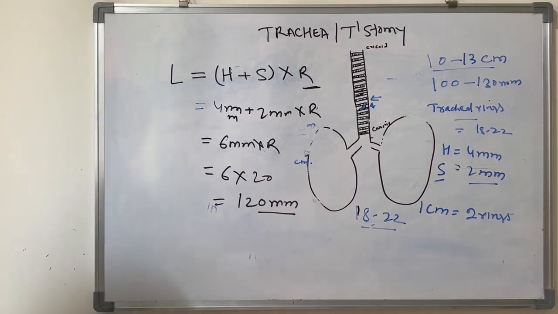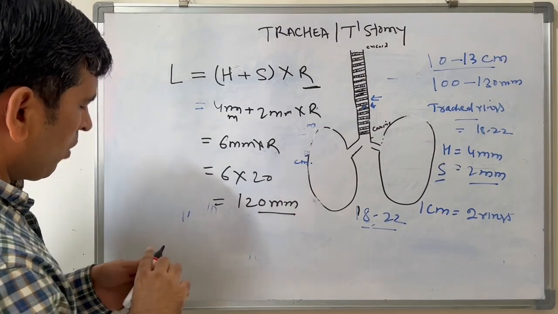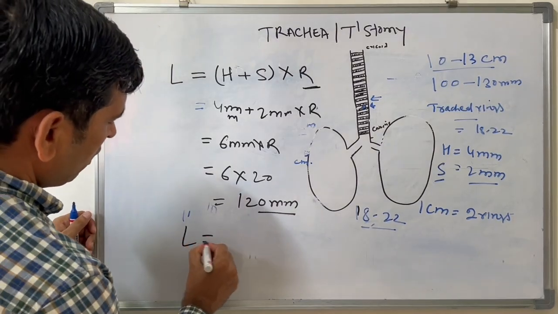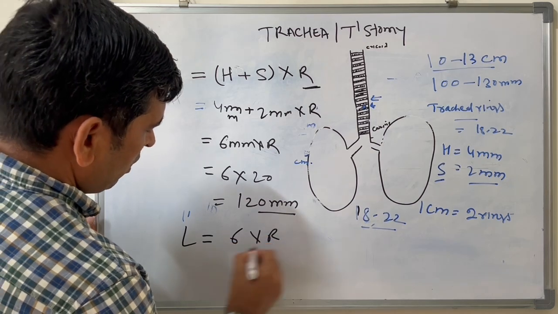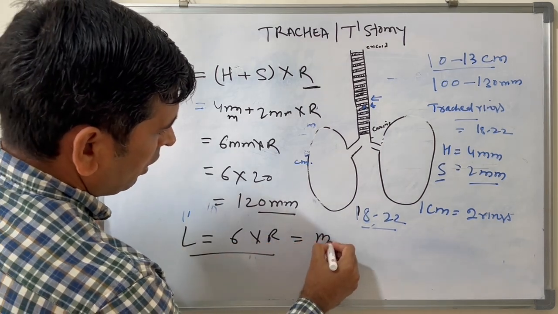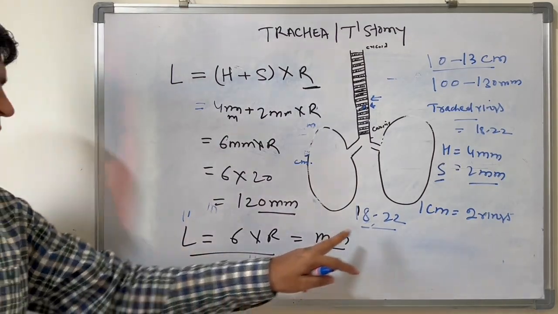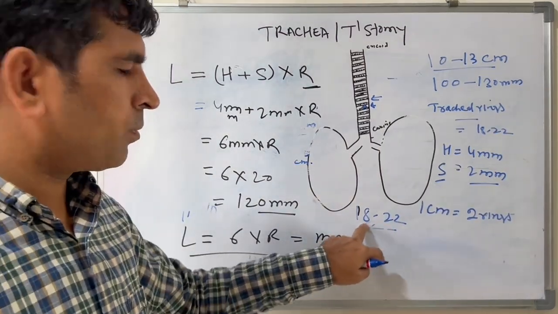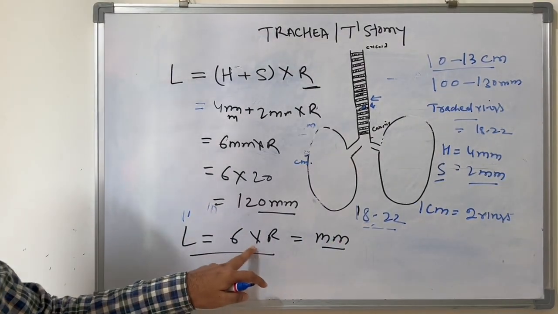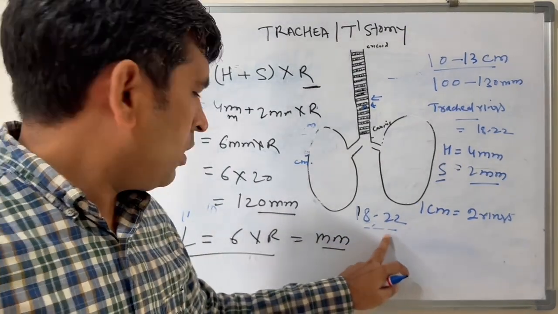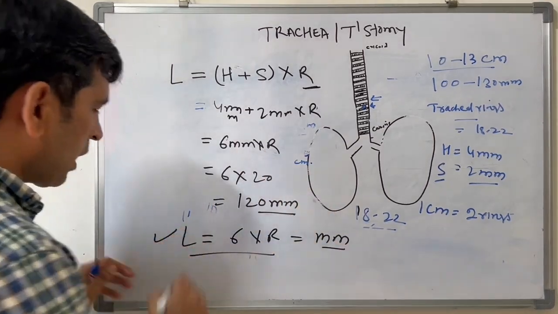So the formula ultimately comes as, if you know the number of rings, L is equal to 6 into R, and the length comes in mm. Suppose the number of rings is 18, then 18 into 6; if the number of rings is 20, then 6 into 20. This formula is designed by me.